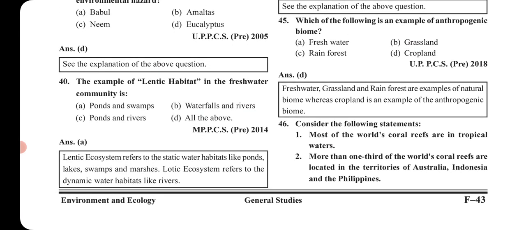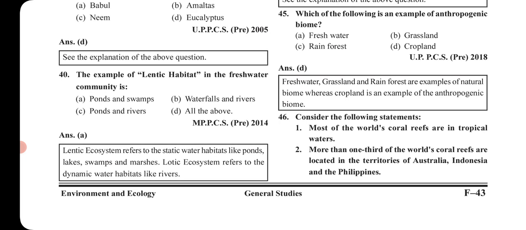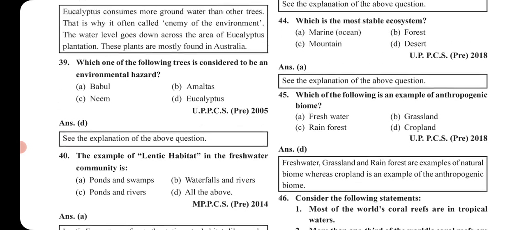The example of lentic habitat in the freshwater community. There are two types, lentic and lotic. You already know lotic means moving, and lentic means still. So from the options, see what is still. Ponds and swamps are still. Here, rivers in option C are not still; they are moving. And waterfalls and rivers are both not still. They are all moving. So for lentic habitat the correct answer is ponds and swamps, option A.